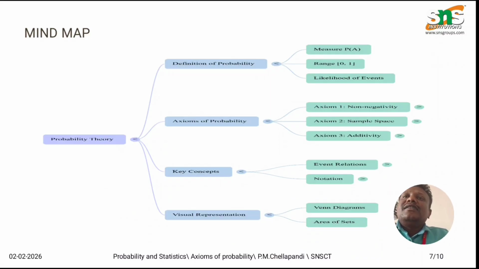In summary, we can give a conclusion. There are three axioms of probability. The first one: probability is never negative. The second: the total probability equals 1. The third: probabilities of mutually exclusive events are added. These simple rules form the foundation of probability theory, right? Understanding these axioms makes advanced topics much easier. So let's conclude this topic.